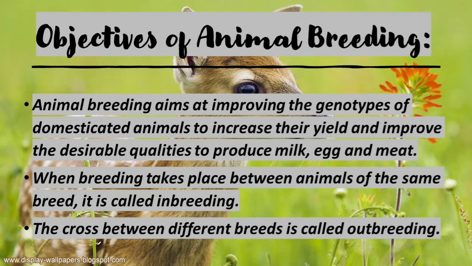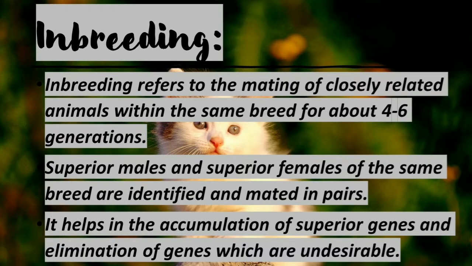For example, inbreeding means a cross made between the same breed among the sheep variety. And outbreeding means a cross made between the donkey and the horse, that is, different breeds. This is called outbreeding. And now let us pass on to inbreeding. Inbreeding refers to the mating of closely related animals within the same breed for about 4 to 6 generations.